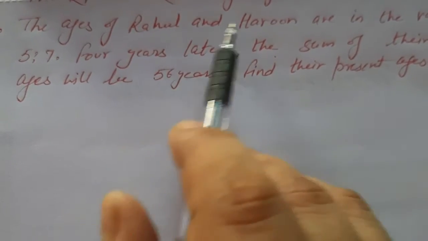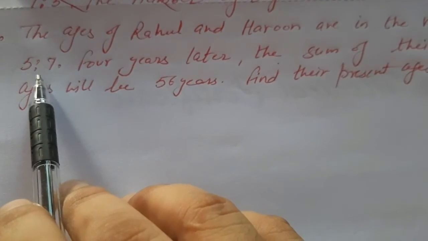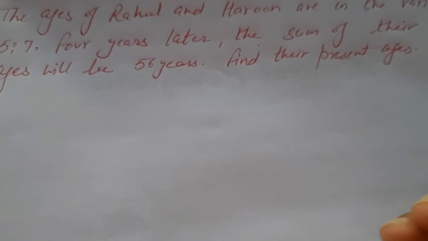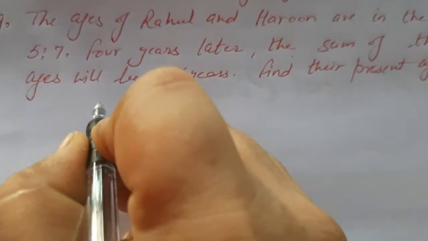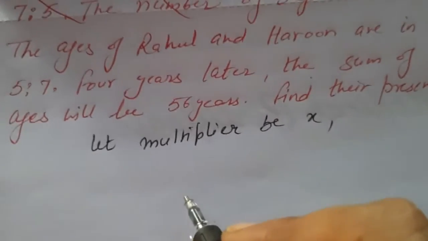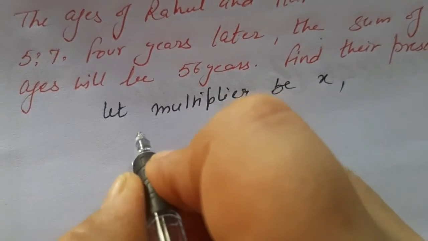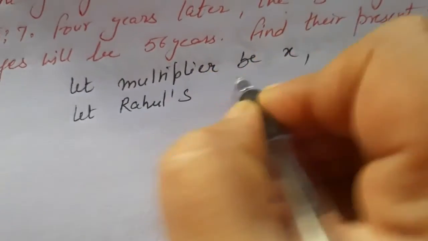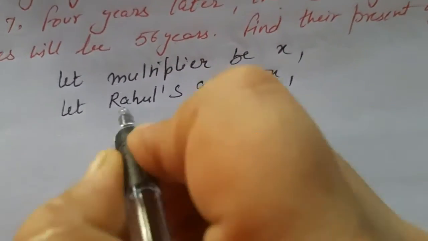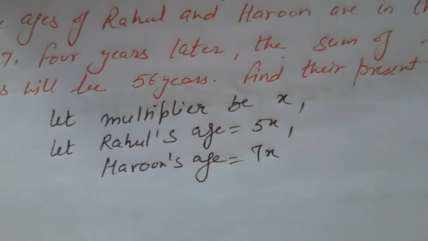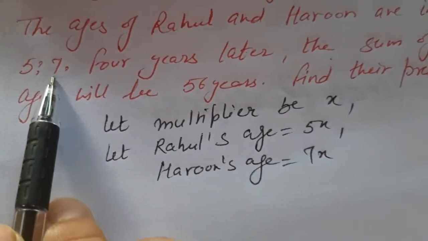Next: the ages of Rahul and Harun are in the ratio 5:7. 4 years later, the sum of their ages will be 56 years. Find their present ages. Now we are given the ratio here. Let the multiplier be x. So we will take their ages to be, let Rahul's age be 5x and Harun's age be 7x, because it is given in the ratio 5:7.